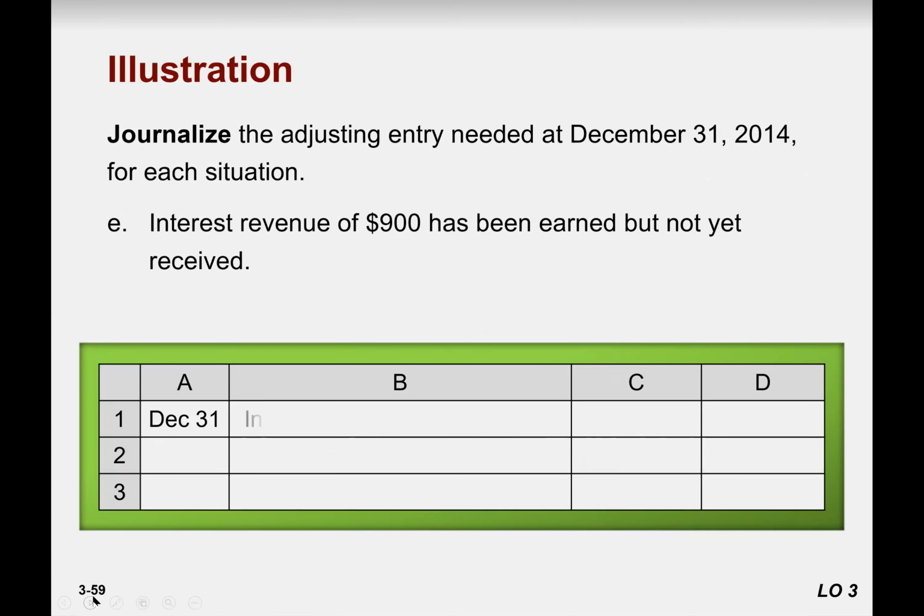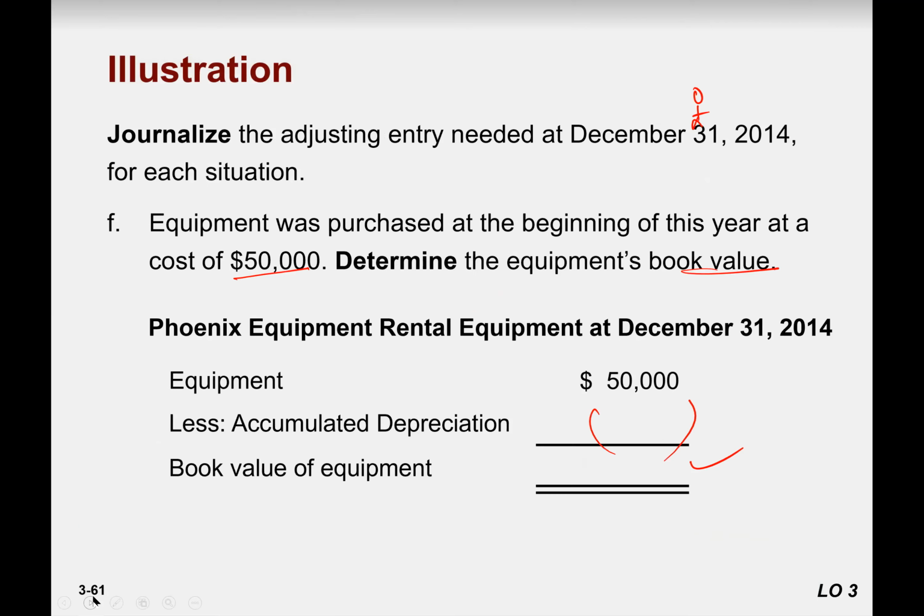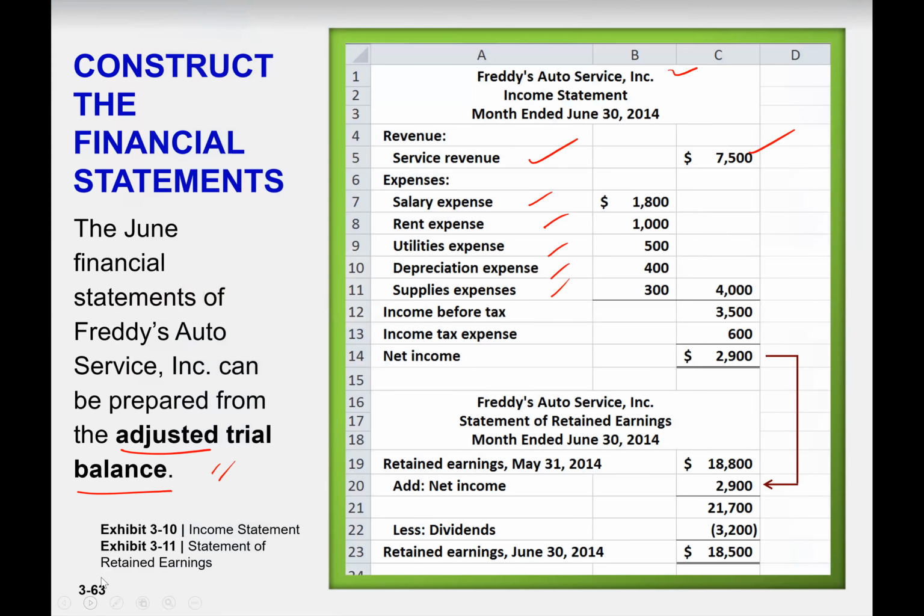So the income statement formula is revenue minus expenses. Here we go. Revenue minus all expenses. All expenses are 4,000, and then we have taxes as well, 600.